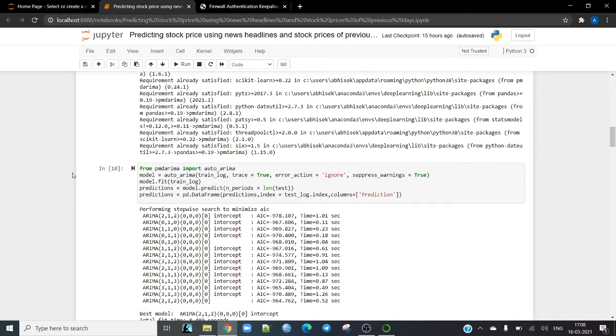So let's start. We use the model.fit function here, and then the model.predict function on the test data, and the result is stored in the predictions variable.